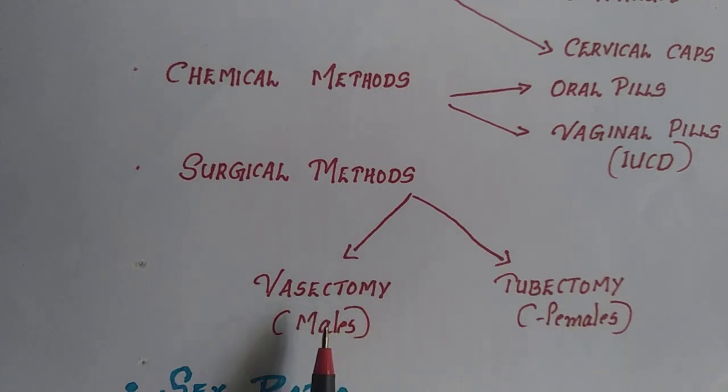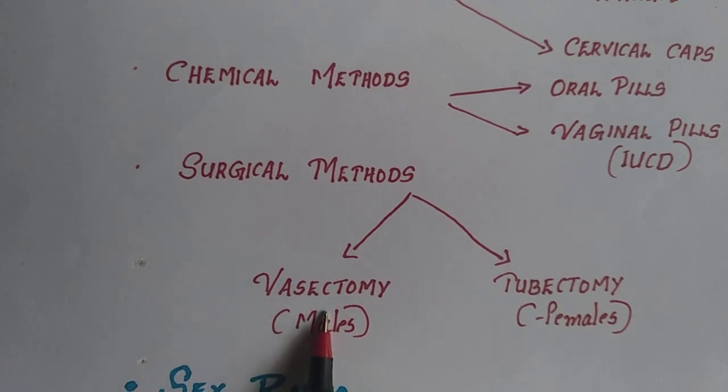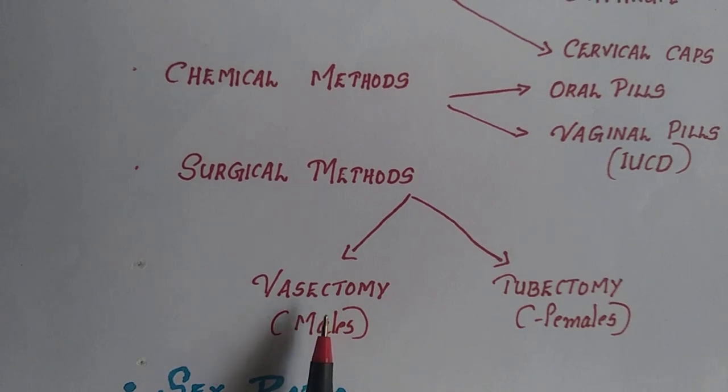If the vas deferens in males is blocked, then sperm transfer will be prevented. As you know, through the vas deferens the sperms move from the testis, as I have already mentioned about the male reproductive system. So if the vas deferens is blocked, sperm transfer will not be carried out.